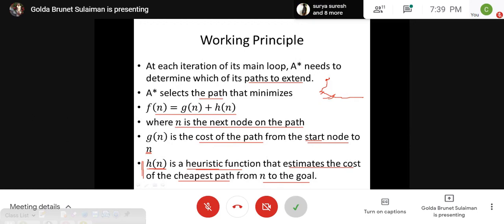I will not go into the detail of what heuristic function we are looking for here, but we will assume that some function exists and we get some values to understand this A star. To really know what are all the heuristic functions that we have, maybe if time permits, I will deal with them in the next class or some classes at a later point of time.